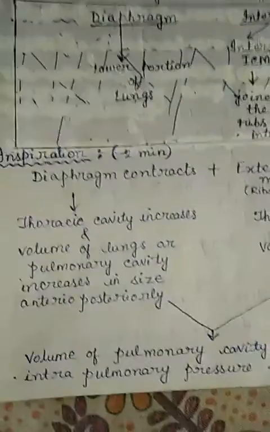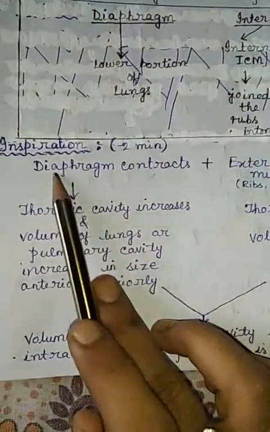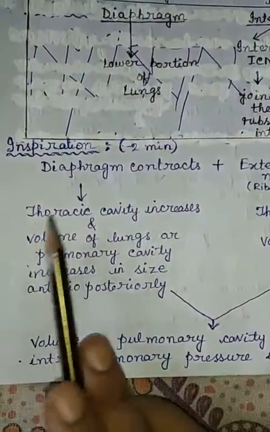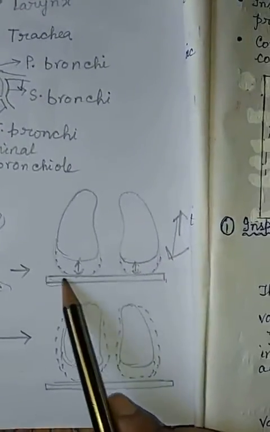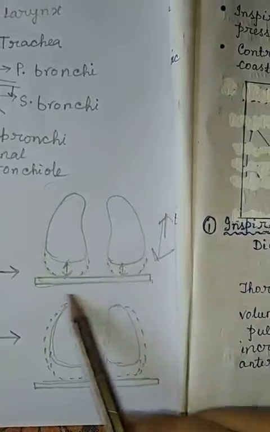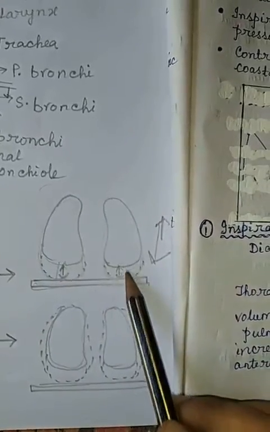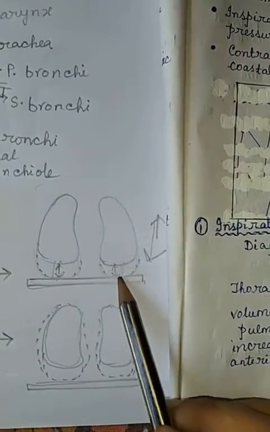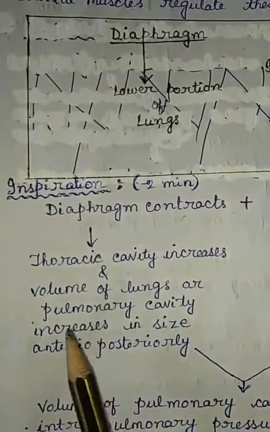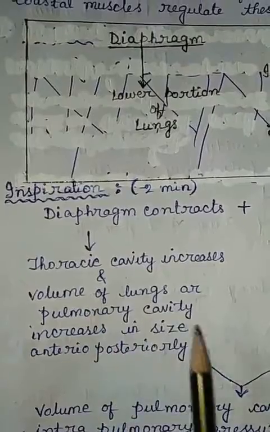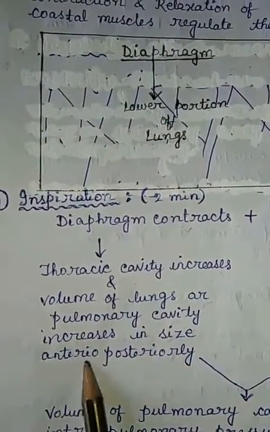So diaphragm contracts means the thoracic cavity increases. Just like that, if the diaphragm contracts, the thoracic cavity increases and these spaces become open. What will happen? The volume of the lungs or pulmonary cavity increases in size anteroposteriorly.